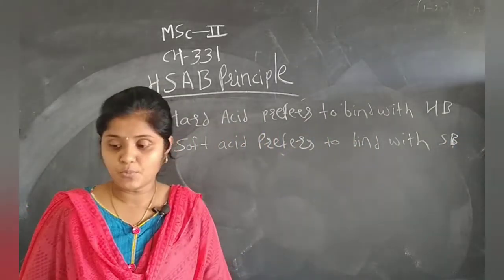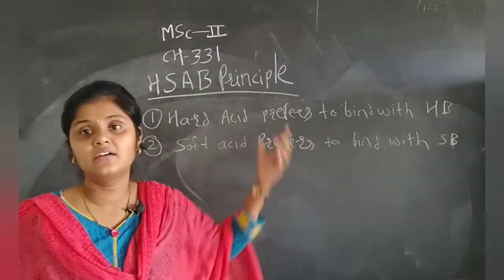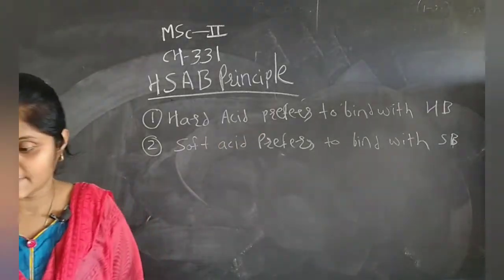Before starting this point, we have to know what hard acids and hard bases are, and what soft acids and soft bases are.